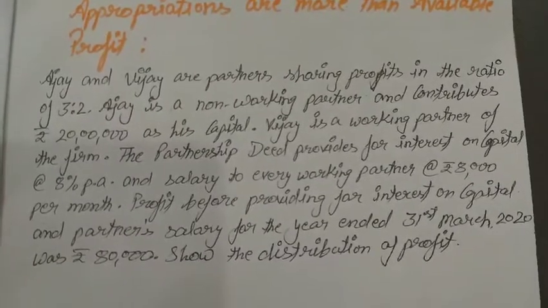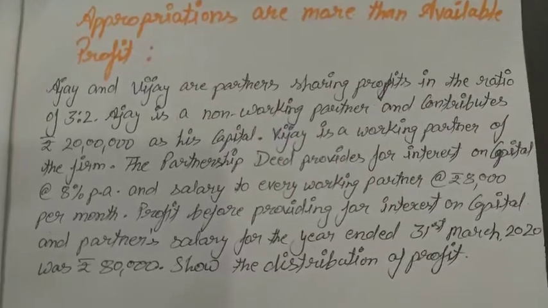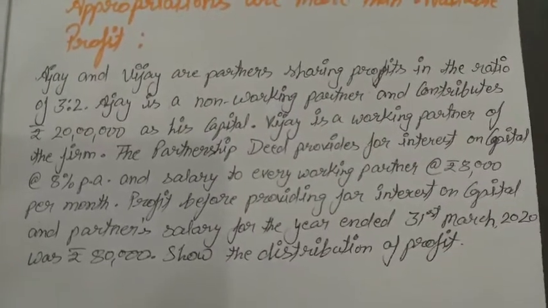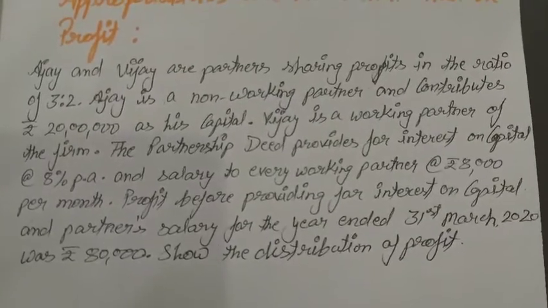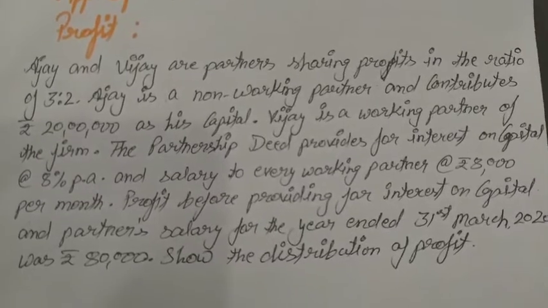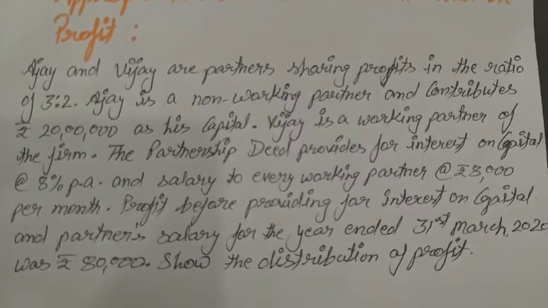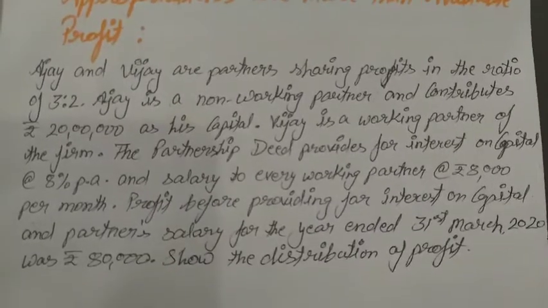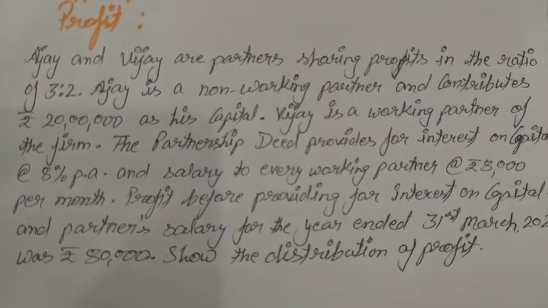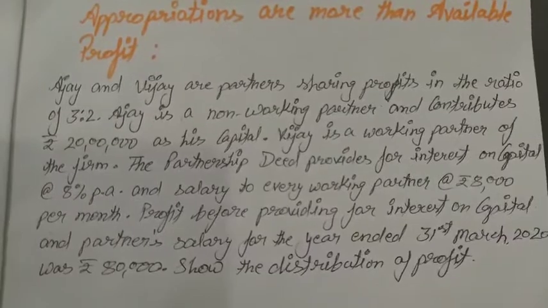That profit is appropriated or distributed among the partners as reserves, interest on capital, salary, and commission. These were the four points on which the profit was distributed among the partners. But here is the concept.